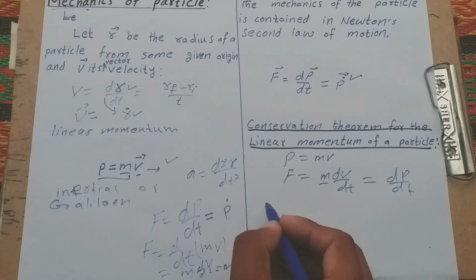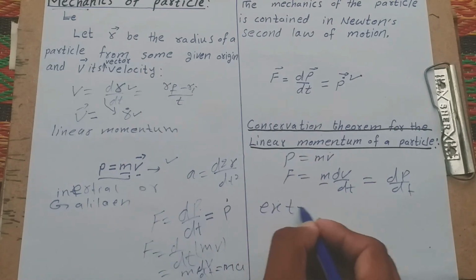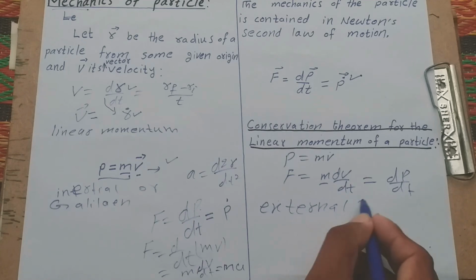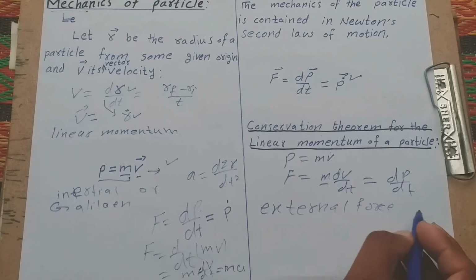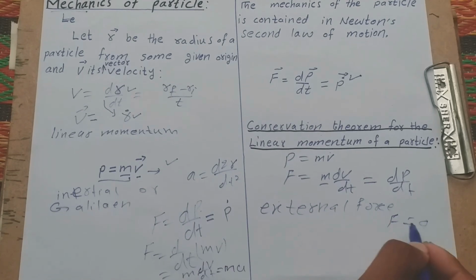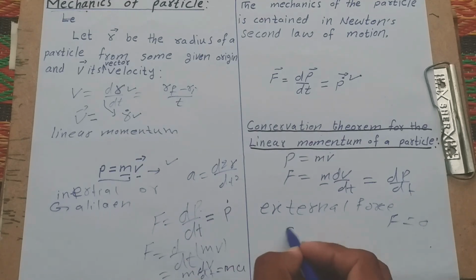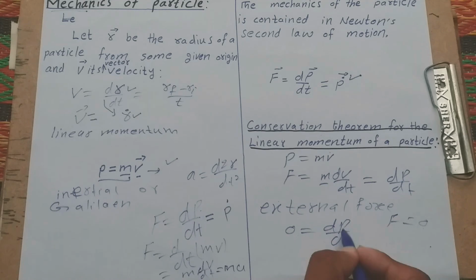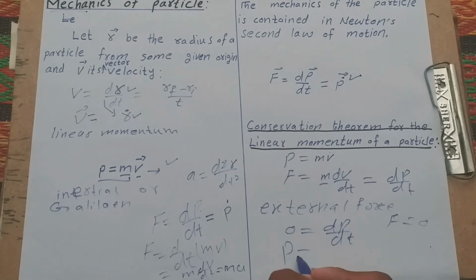In the absence of external force, the force is equal to 0. In the absence of force, F is equal to 0. Then we write it this way: if dp over dt is equal to 0, we consider p to be constant.